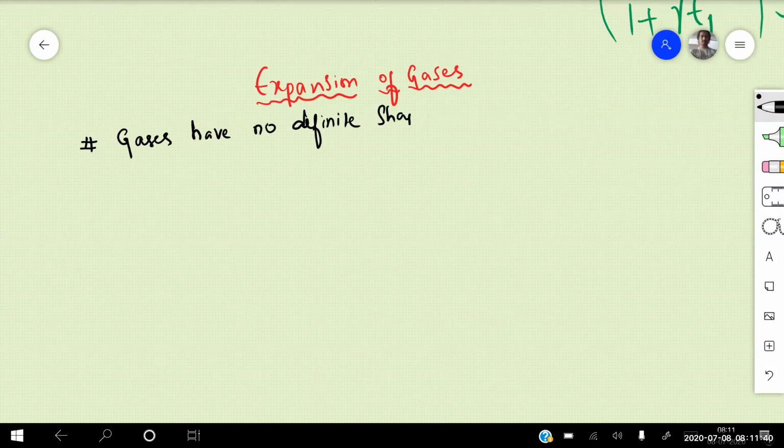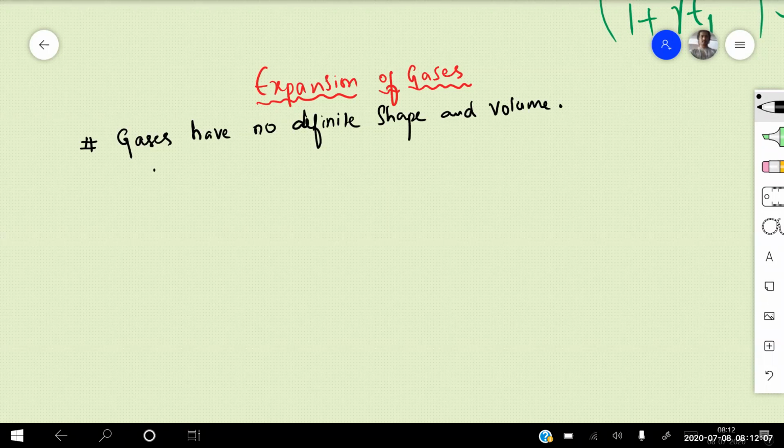So the gases completely occupy what? The volume of the vessel in which it is being filled. Like, if it is open in a room, it will occupy the complete room. If it is open in a very big hall, it will try to completely occupy the hall, isn't it? So gases have no definite shape as well as volume.